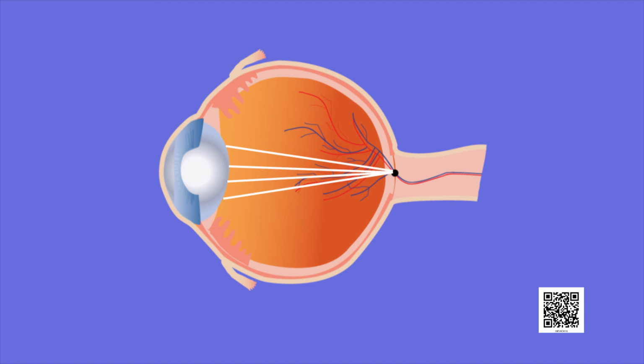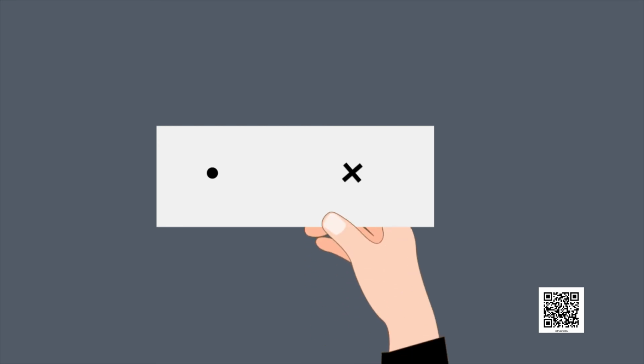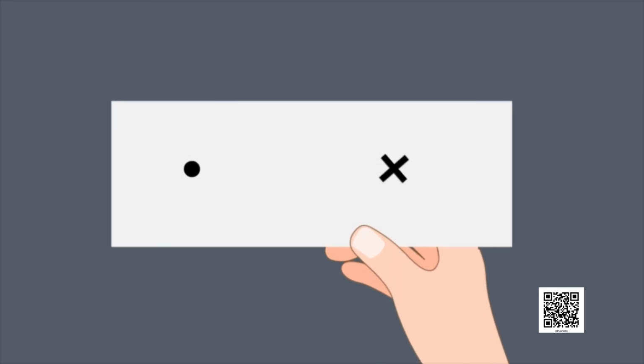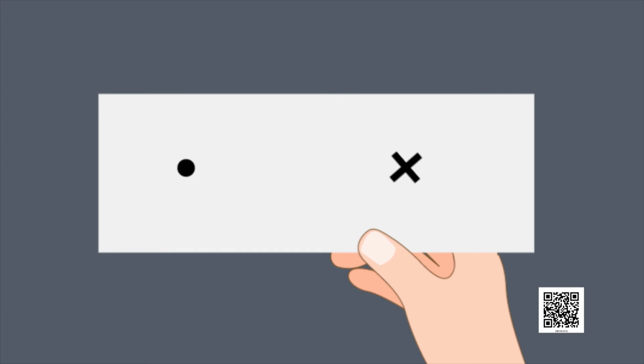Children, let's understand the blind spot with the help of an activity. Make a round mark and a cross on a sheet of paper at some distance. Hold the sheet of paper at an arm's length from the eye. Now close your left eye. Look continuously at the cross. Move the sheet slowly towards you, keeping your eye on the cross. What do you find? The round mark disappears at some point.